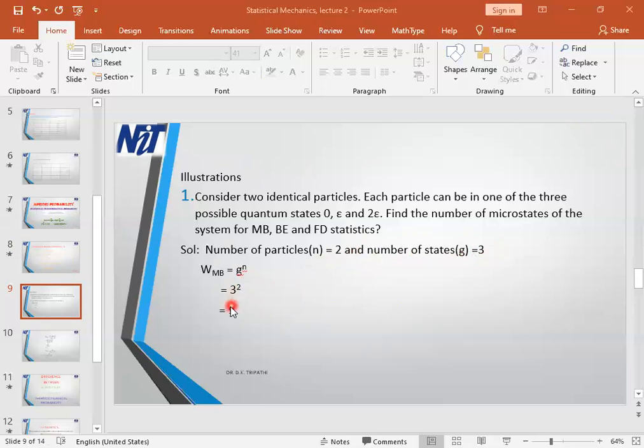So 3 squared, that is 9. So we conclude that the number of microstates in the Maxwell-Boltzmann distribution will be 9. The 2 identical particles can be arranged in 9 ways following the Maxwell-Boltzmann distribution.